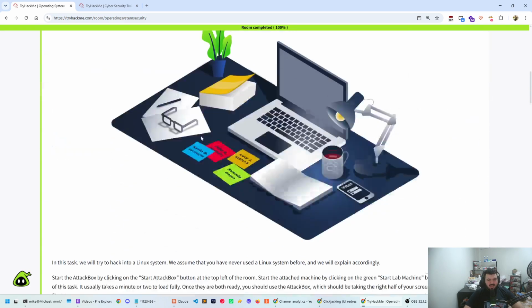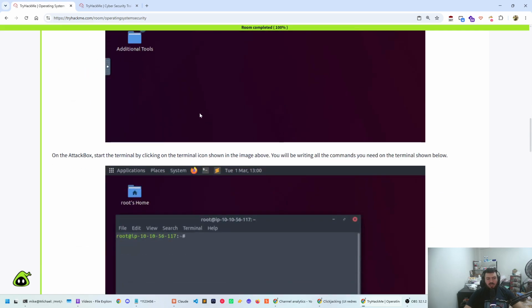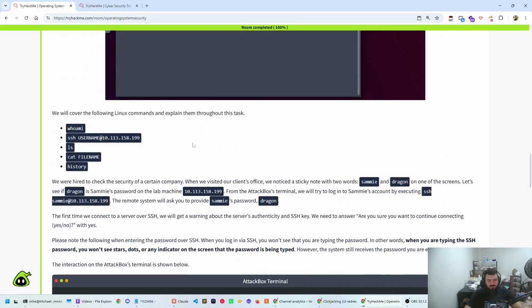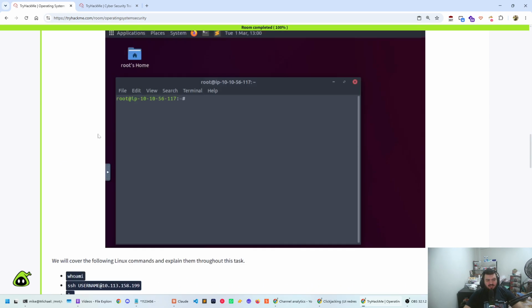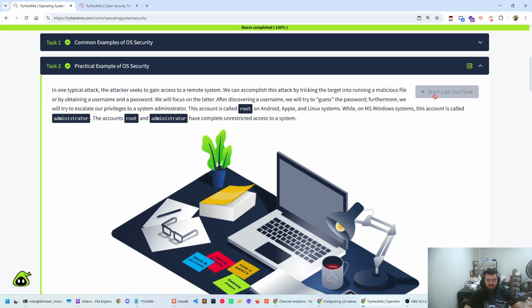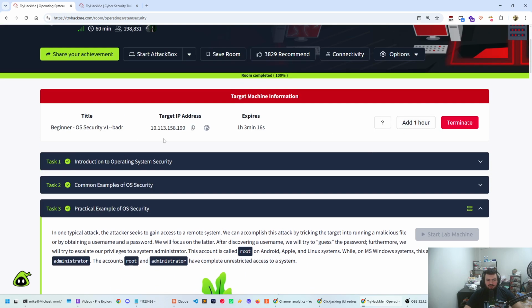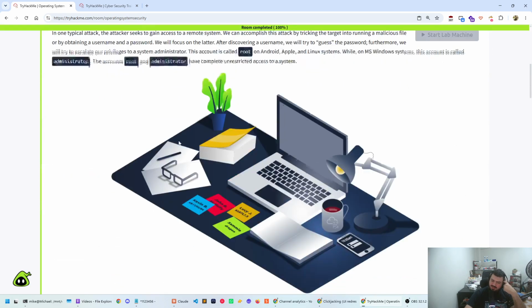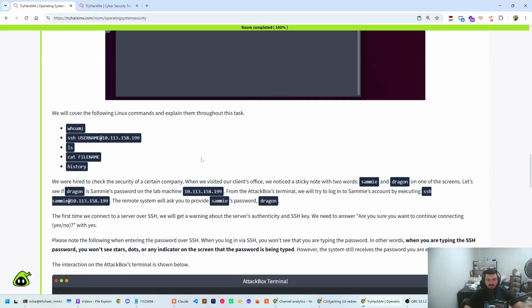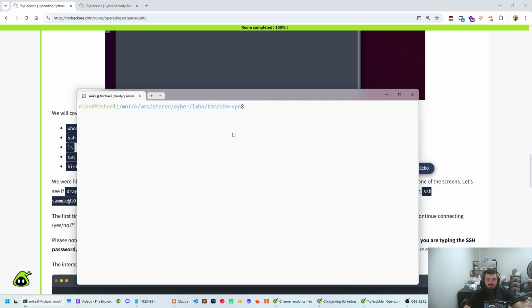Okay, now let's actually get to the fun stuff. The fun stuff is that we do have a machine. It is in our cybersecurity job scenario, and we want to SSH into the shell and then do some stuff. Our idea here is that we already know a username and a password because they have it stuck on a sticky note, Sammy and Dragon, on one of the screens. So now we know a username and a password for the SSH.